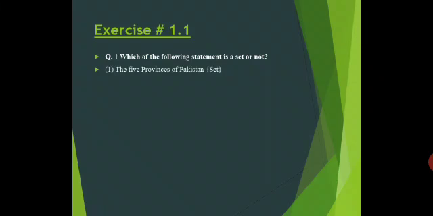The provinces, the 5 provinces of Pakistan, we know it very well and we understand it, that we have to write the provinces of Pakistan. So this is a set.